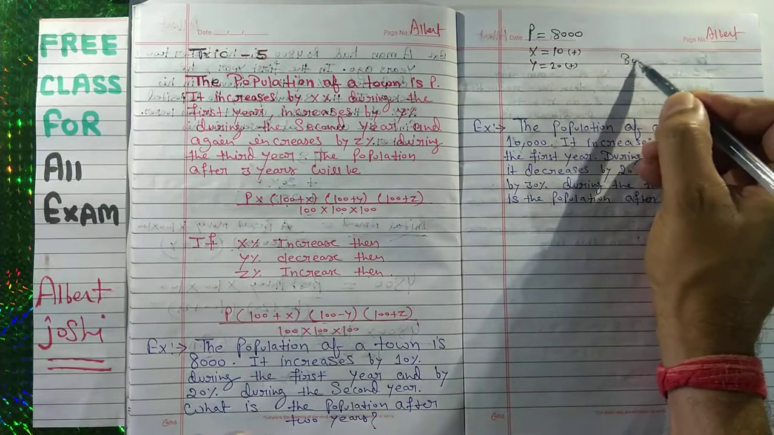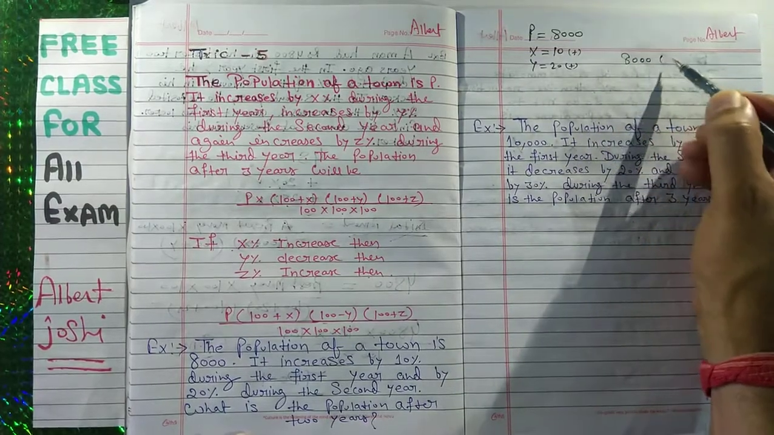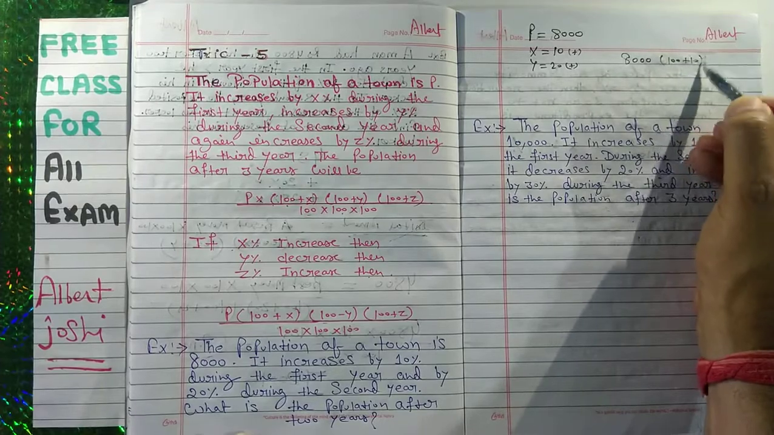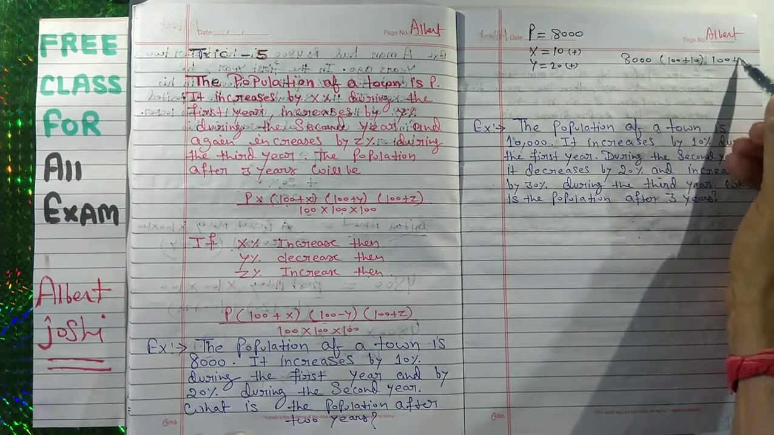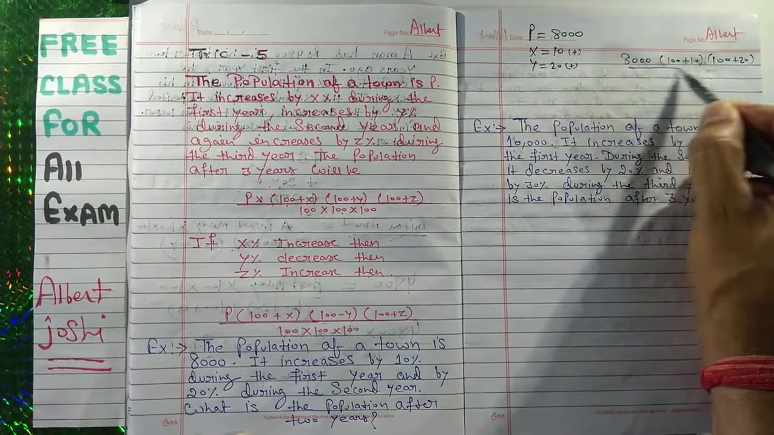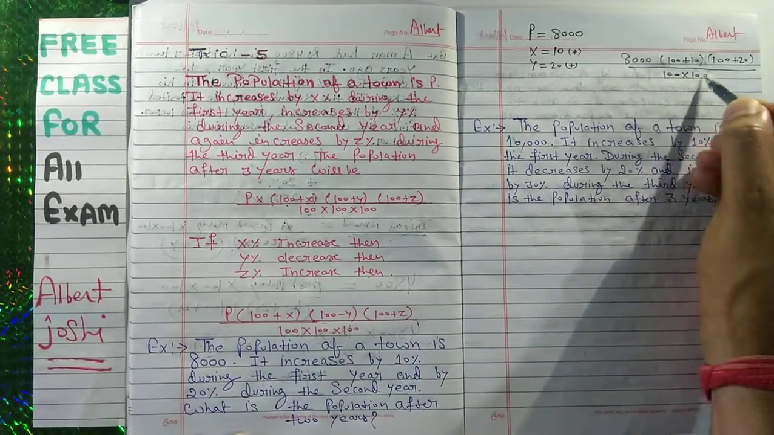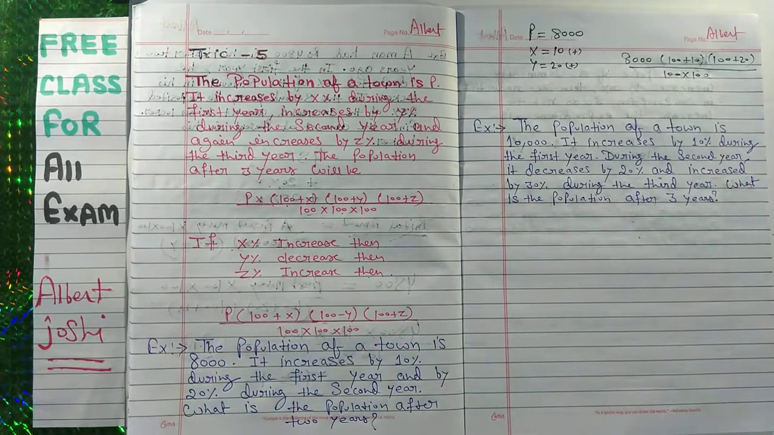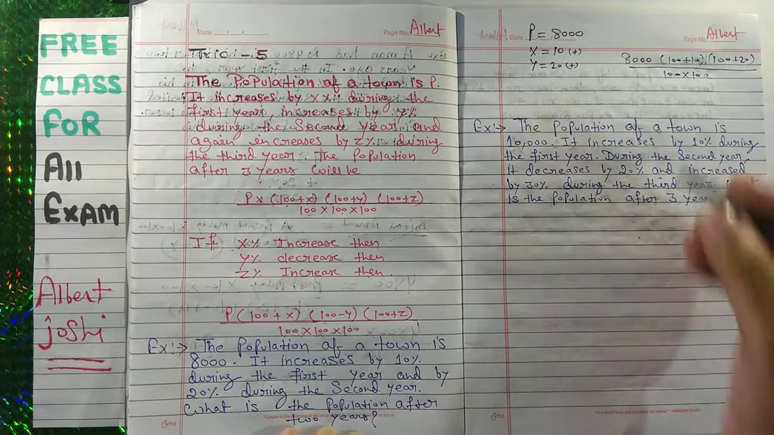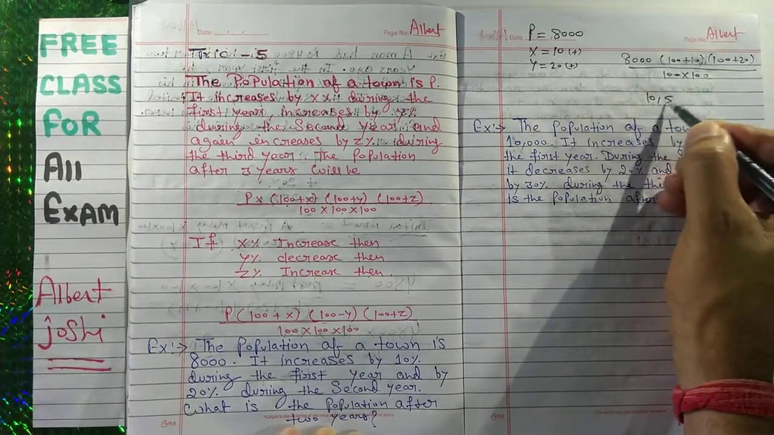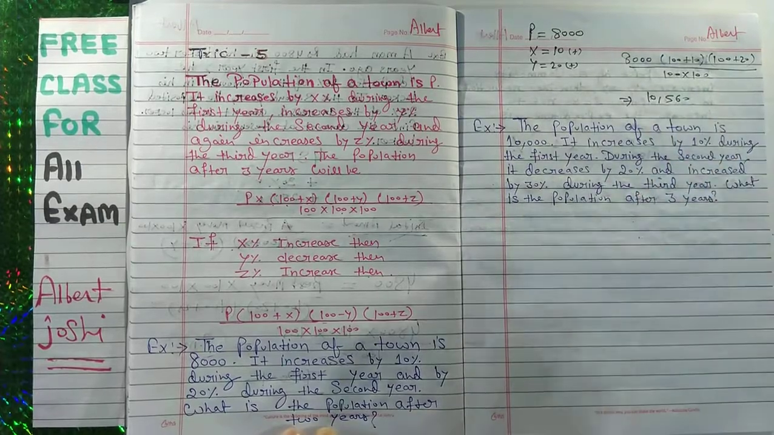Your formula is 8000 into 100 plus 10. Here you have only two values, so you have to use only x and y. Into 100 plus 20 upon 100 into 100. This is your answer. So if you solve it, with 10% and 20%, the answer will be 10,560. This is your answer.